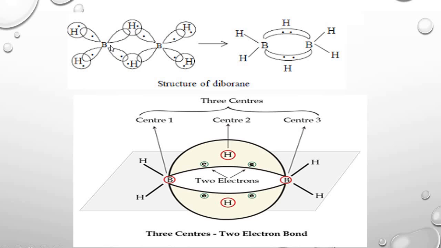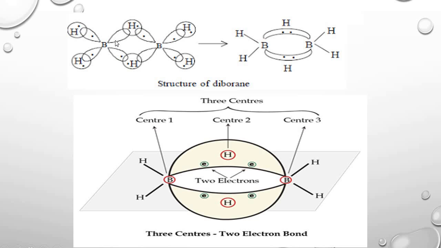In the same way, the empty p orbital of this boron, the partially filled orbital of this boron atom and the s orbital of the hydrogen atom overlap to form a banana bond. Two banana bonds are formed between two borons.